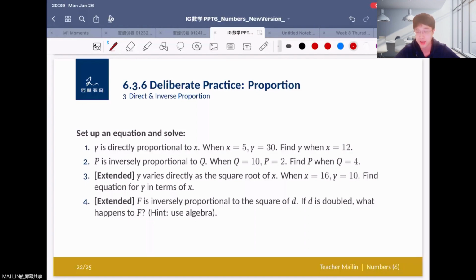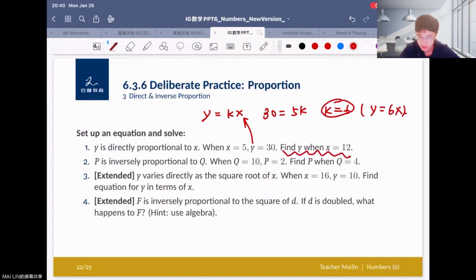Okay, so the first question is that y is directly proportional to x, and when x equals 5, y equals 30, and find y when x equals 12, right? So we know that here, y is directly proportional to x, so we have y equals kx, right? And when x equals 5, y equals 30, we can put the values into this, so 30 equals 5k, right? And we know that k equals 6, okay?